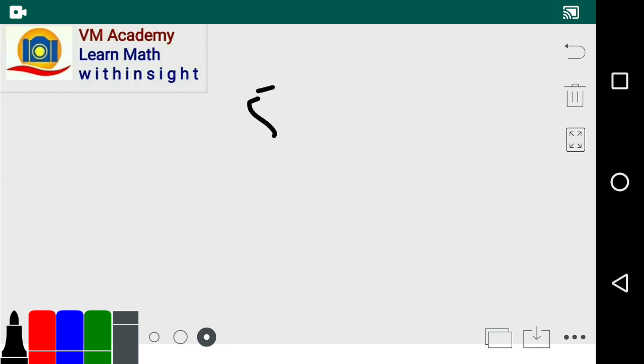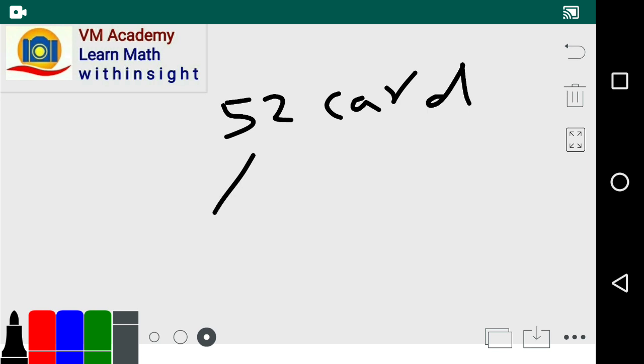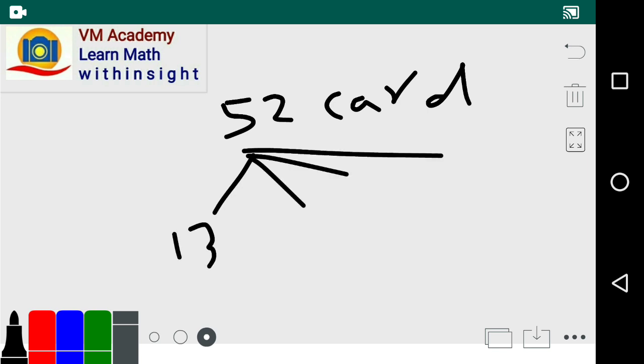Now in a pack of 52 playing cards, friends, there are 4 suits, and each suit contains 13 cards.